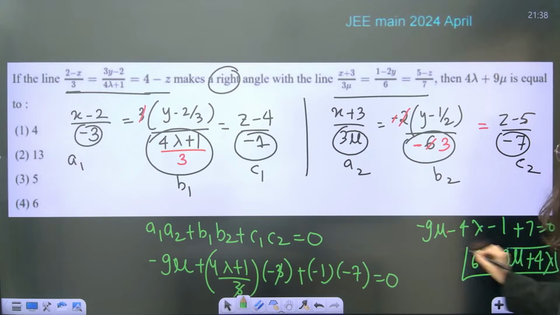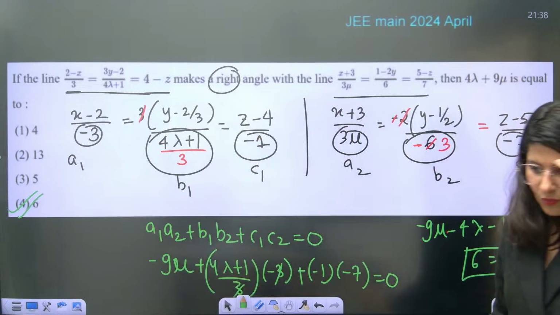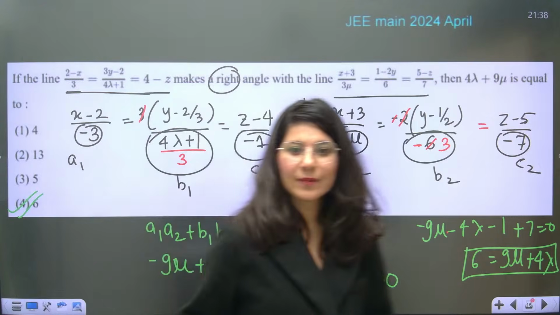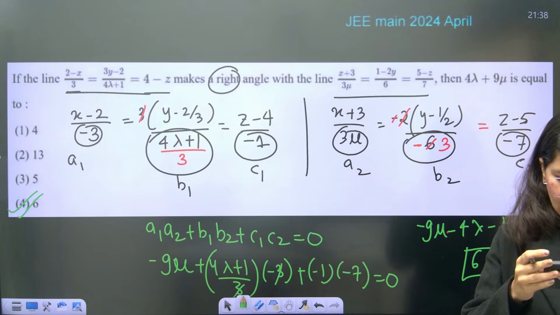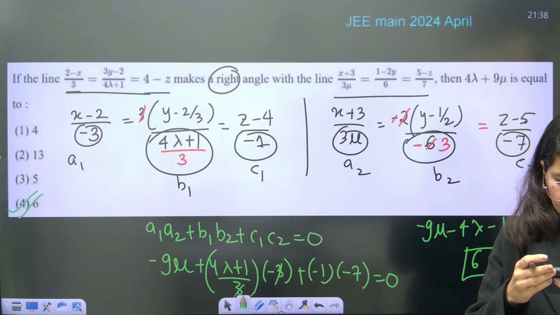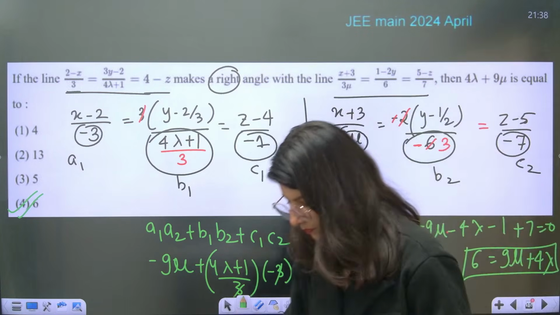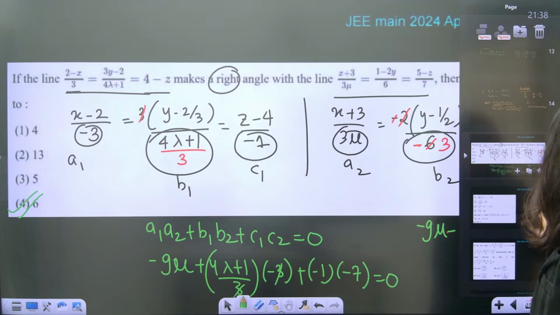This is what you were looking for. 6. Where is 6? Option 4 is 6, guys. Option 4 is absolutely correct. Okay, all right. So angle between two lines is sorted by now.